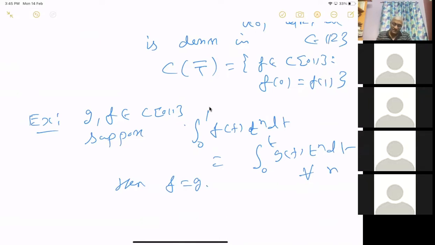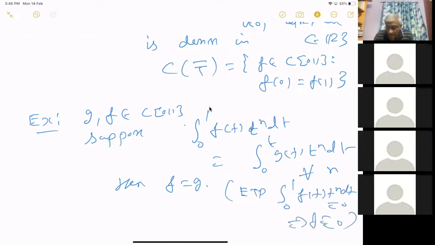The proof is easy. It is enough to prove that the integral from 0 to 1 of f(t) t power n dt equals 0 implies f is 0. That's what you have to prove. To prove this, f bar is a function which you can approximate by polynomials. Since this integral is 0 against t power n, it will be 0 against any polynomial.